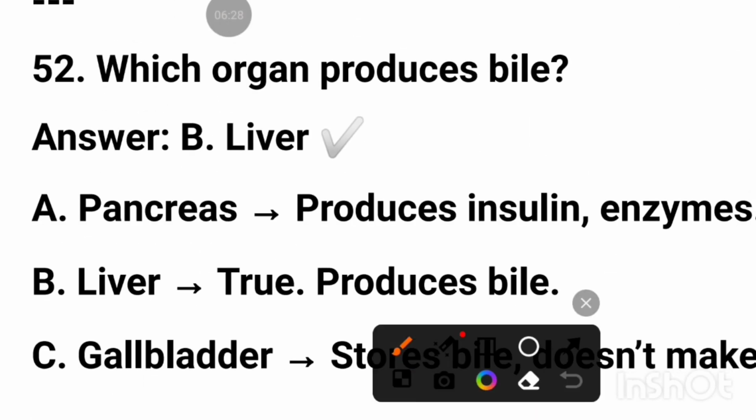Which organ produces bile? Liver. Pancreas produces insulin.